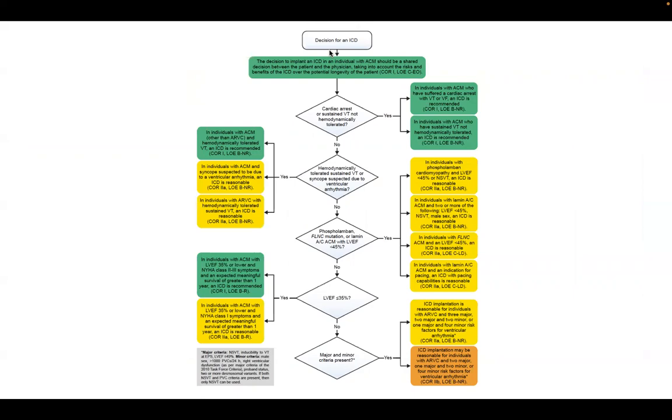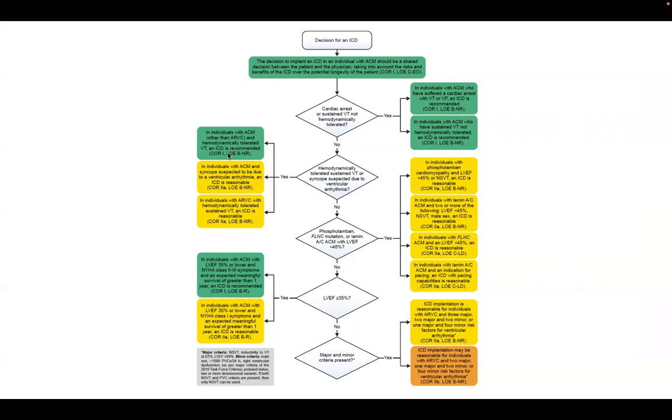This is the HRS 2019 consensus statement. The discussion should be done with the individual regarding ICD implantation, because it is only for palliation, not a definitive curative therapy. If a patient has a cardiac arrest or sustained VT not hemodynamically tolerated, then obviously you have to implant an ICD. Okay. Next, if a patient has hemodynamically tolerated sustained VT or syncope suspected due to ventricular arrhythmias, this is also class 1 ICD recommendation.